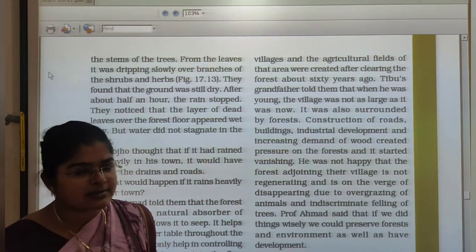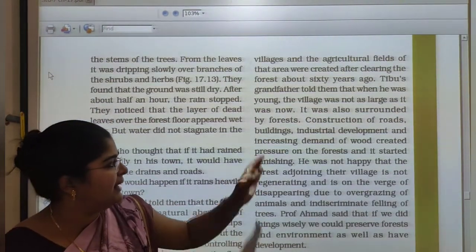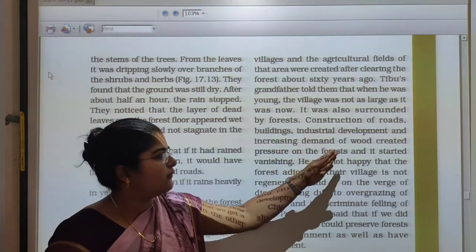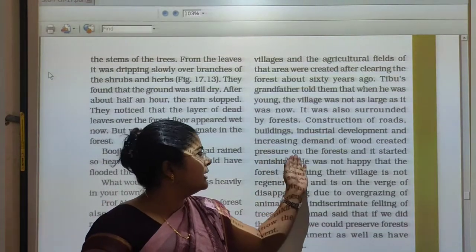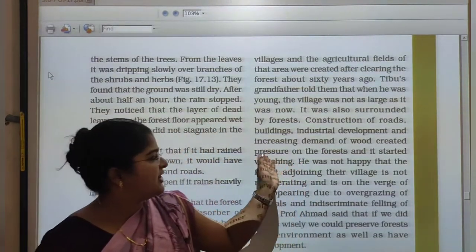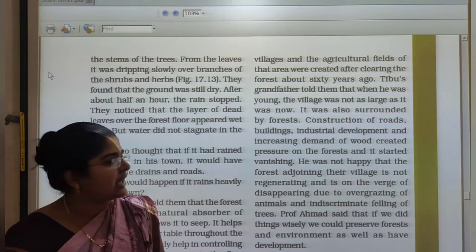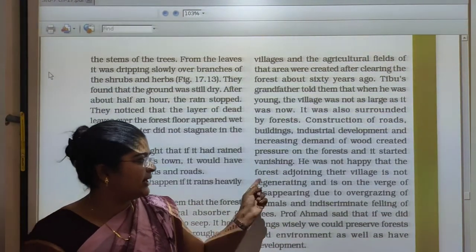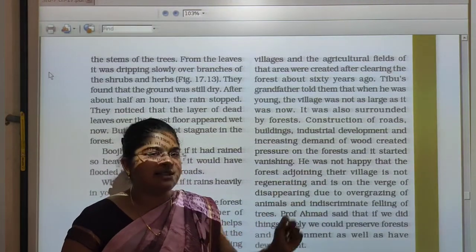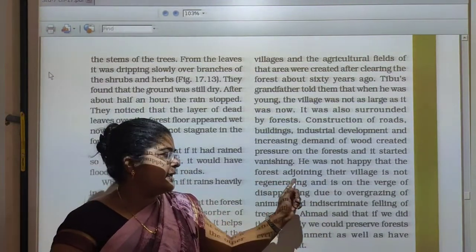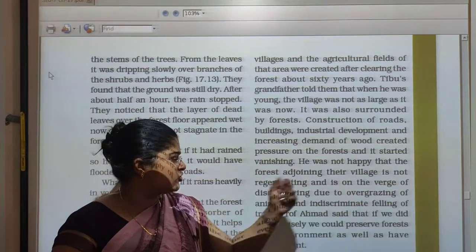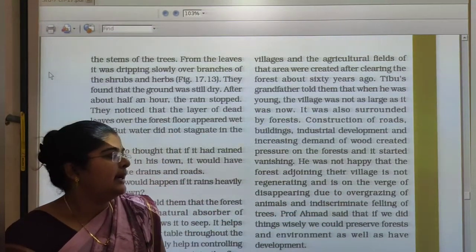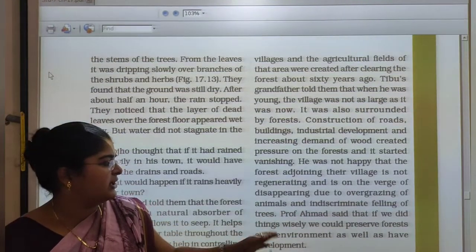After some years, construction of roads, buildings, industrial developments, and increasing demand for wood created pressure on the forest and it started vanishing. He was not happy that the forest adjoining their village is not regenerating and is now on the verge of disappearing due to overgrazing of animals and indiscriminate felling of the trees.